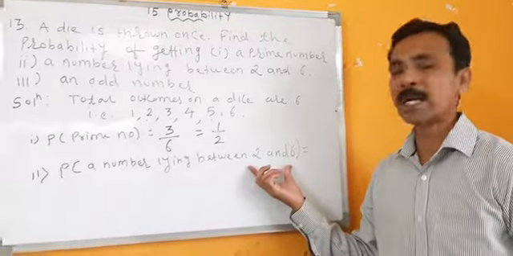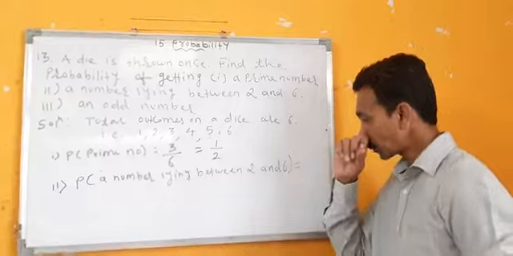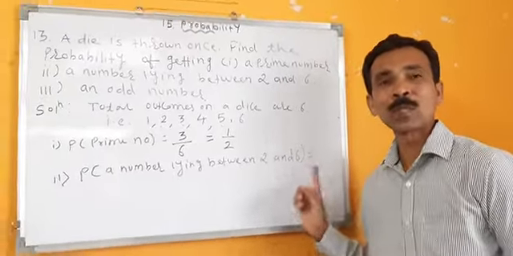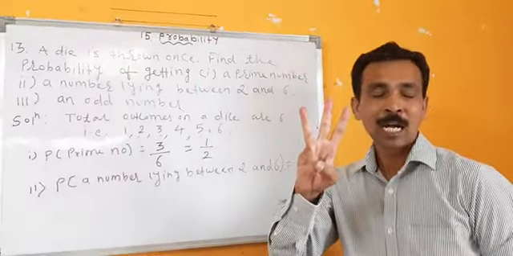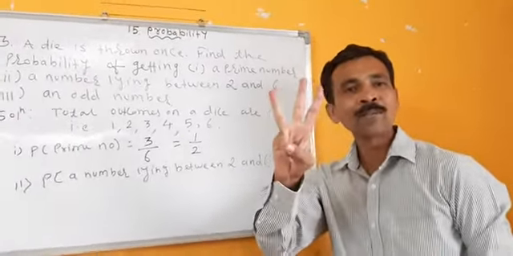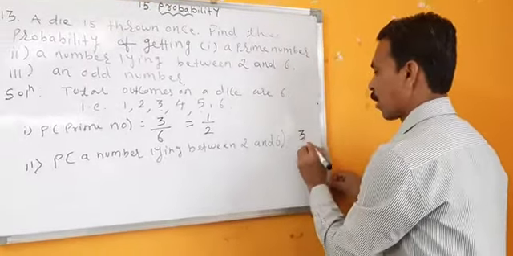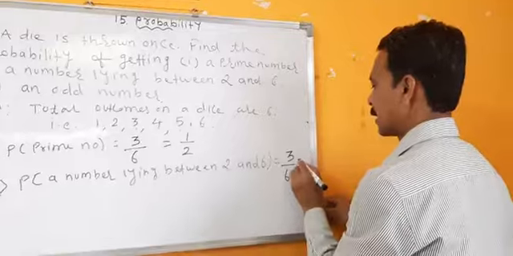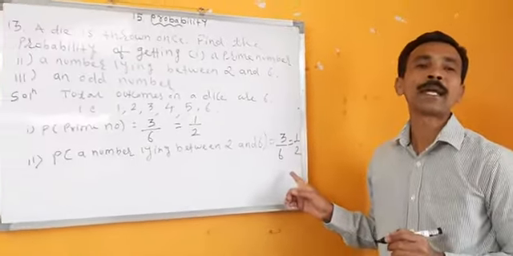So between 2 and 6, we will not count 2 and we will not count 6. So which numbers are there between 2 and 6? 3, 4 and 5. So how many numbers are there? 3. 3 upon 6. If you reduce it, it becomes again 1 by 2.